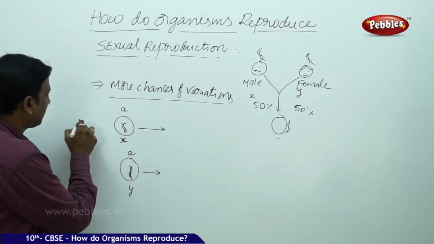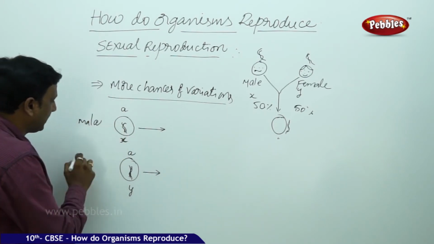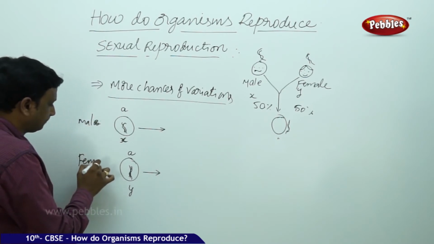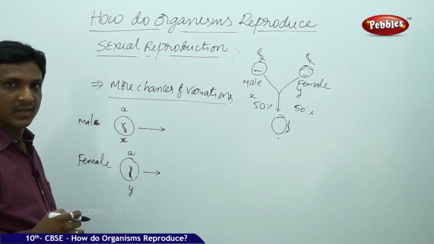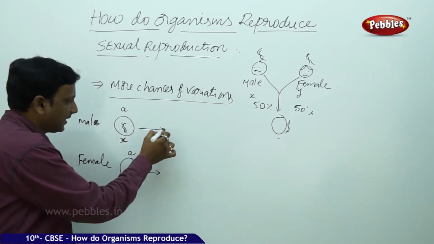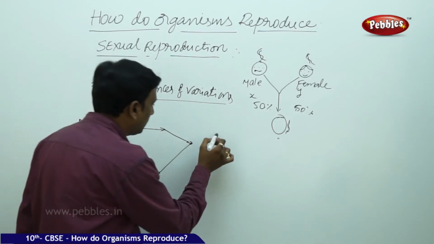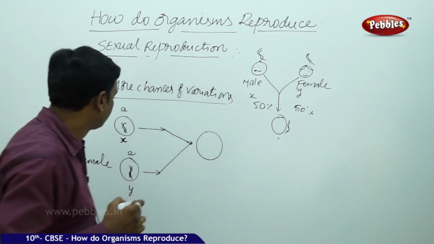Here two organisms, male and female, are involved in the production of a new organism. These two organisms are giving rise to a new organism.